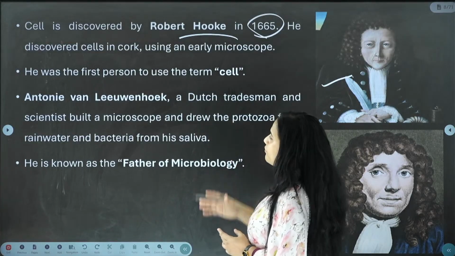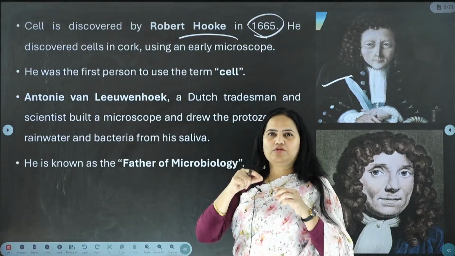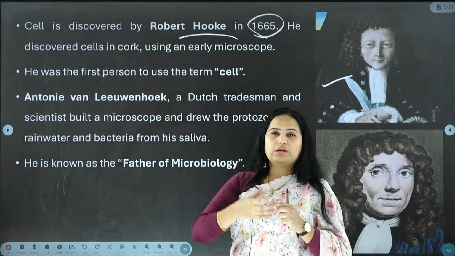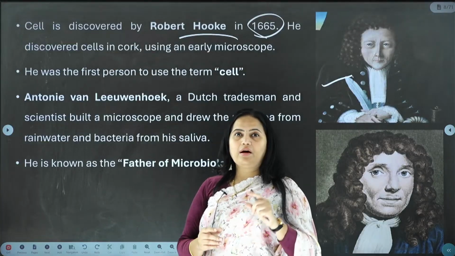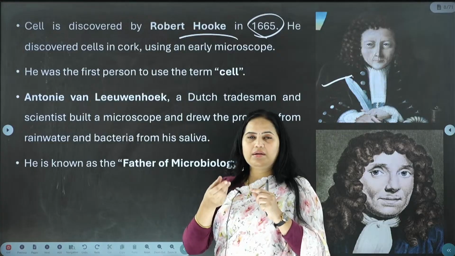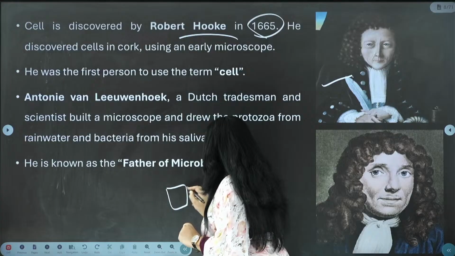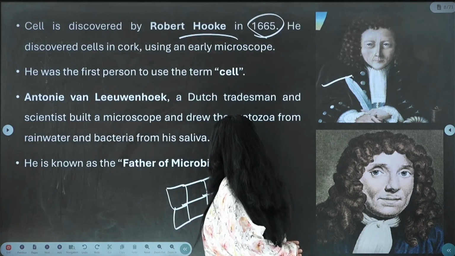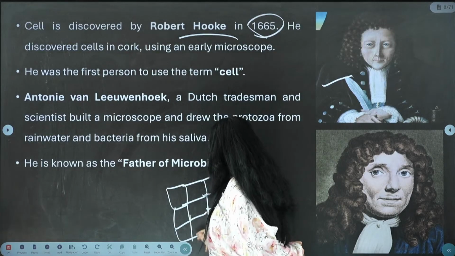He discovered it while examining cork, which is usually used in sealing wine and other alcoholic drinks, and is also used in playing badminton, and which is extracted from plants. While observing this underneath the microscope, he located this type of structure. Usually prisoners are kept in a cell, and these cells are vacant in nature.